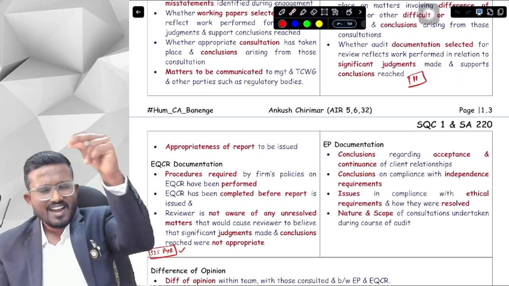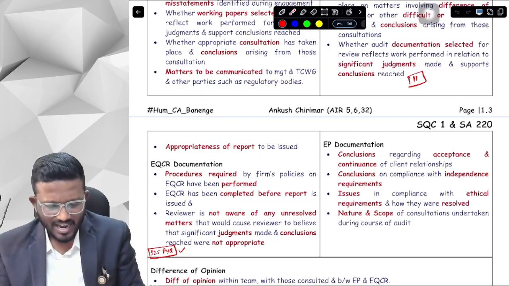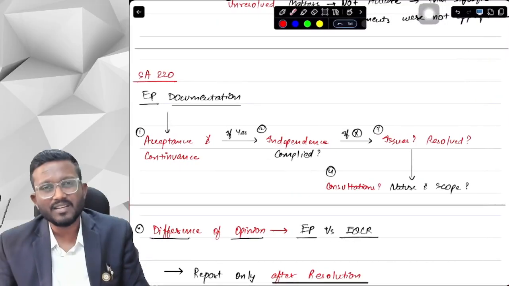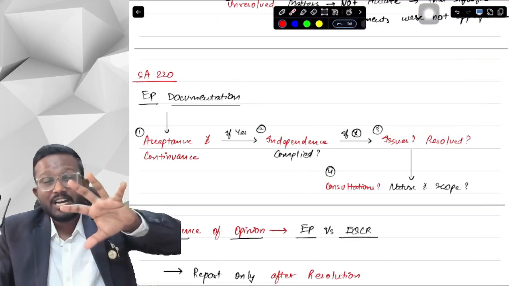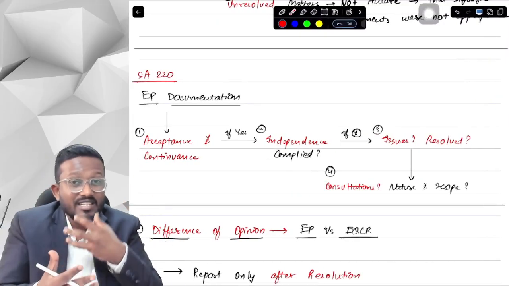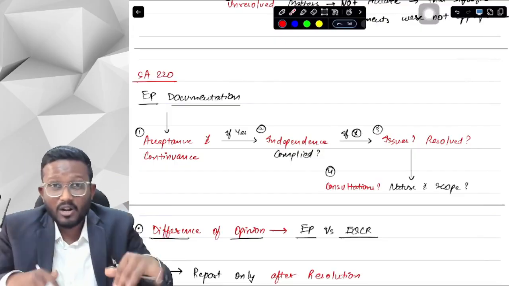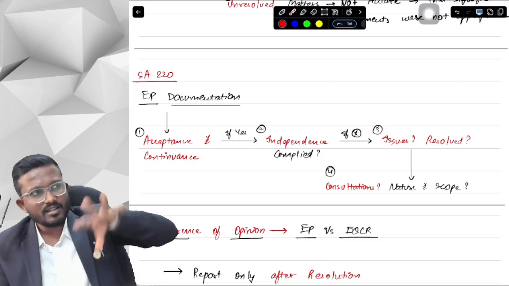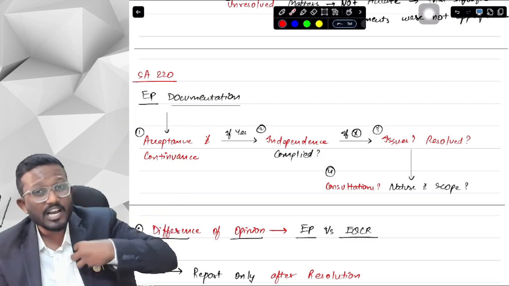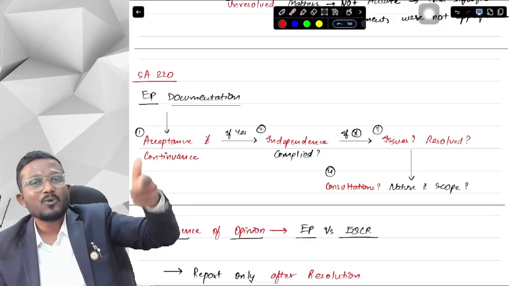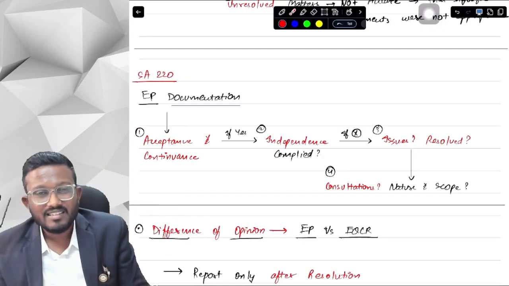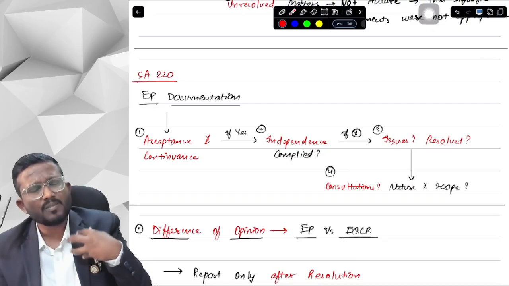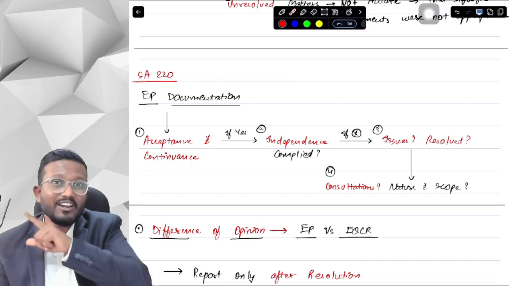Okay, yes sir. Now the last point regarding the AQCR, that is difference of opinion. What is difference of opinion, sir? We told you that the engagement partner can take consultations in case of difficult or contentious matters within or outside the firm. Suppose the engagement partner has gone to another partner for consultation, and the other partner has given his opinion, but the engagement partner does not agree with it. Then can the engagement partner follow his own opinion and give the audit report, since the engagement partner has the ultimate authority and responsibility? No sir.